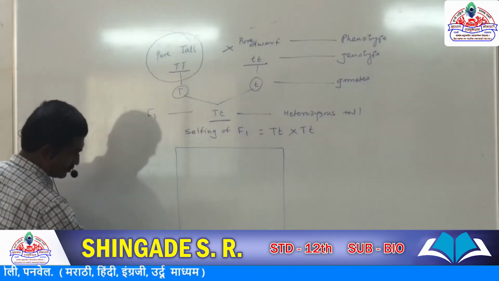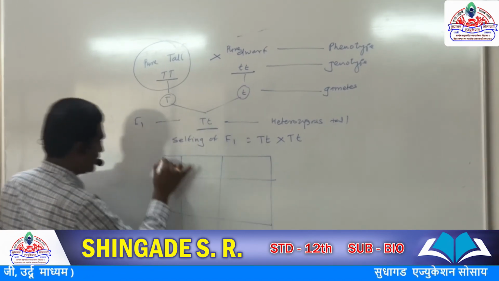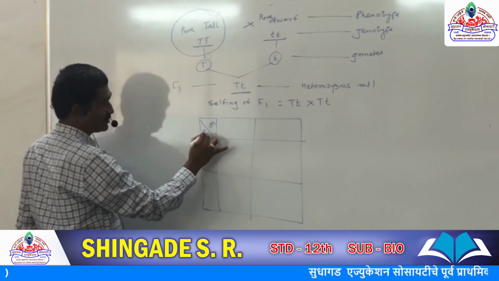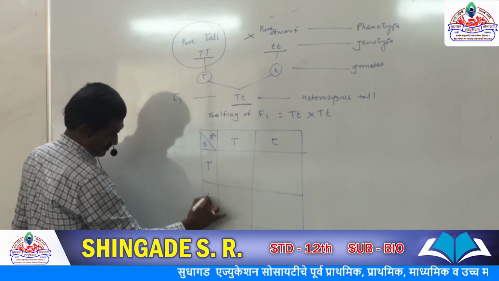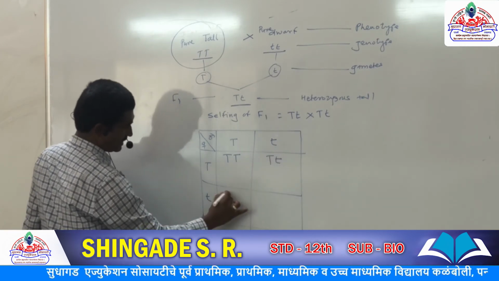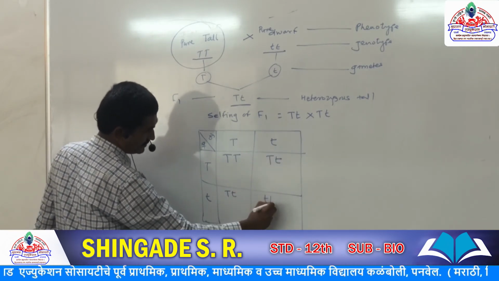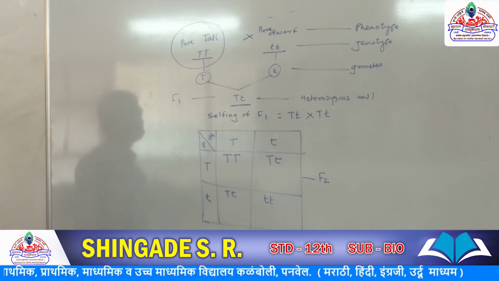We can express it with the help of the checkerboard method. In F2 we will get 4 offsprings in 2 different ratios. Capital T, small t, capital T, small t. So here capital T, here capital T small t, capital T small t, and small t small t. So this is F2, second generation. So what about the phenotypic ratio?